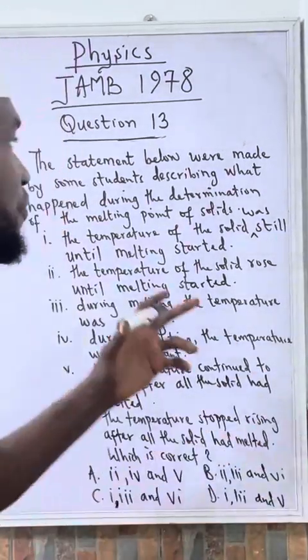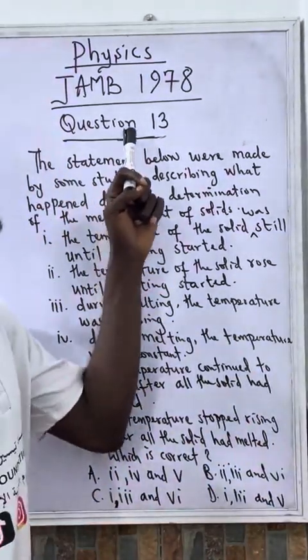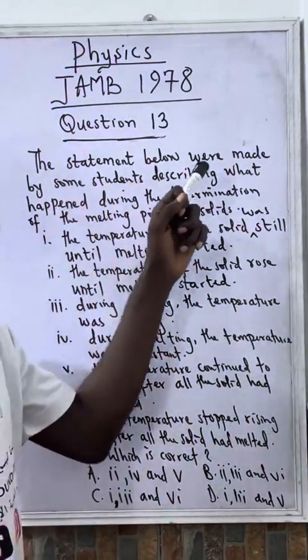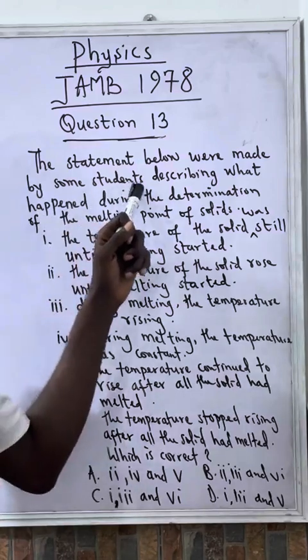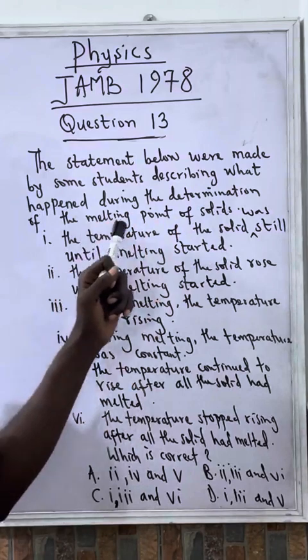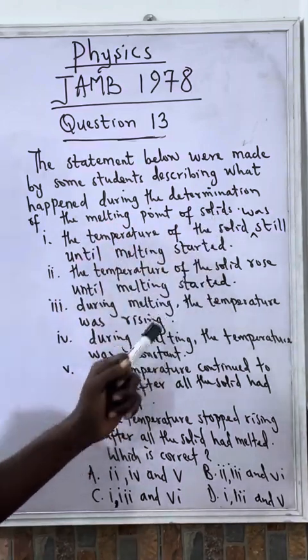Right, let's consider this physics question. Question 13, JAMB 1978 physics. The statements below were made by some students describing what happened during the determination of the melting point of solids.